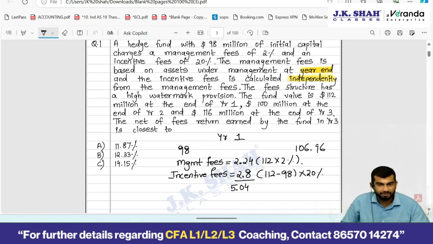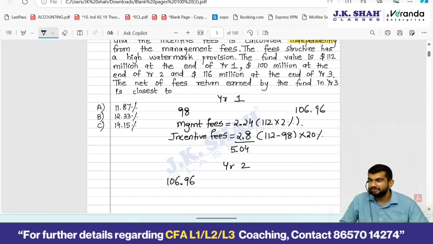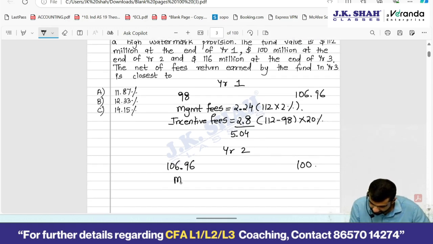Now let's do it for year 2. Year 2 beginning fund value would be ending fund value of previous year, 106.96, and ending fund value at year 2 is how much? 100 million. Okay, let us give management fees of 2%.